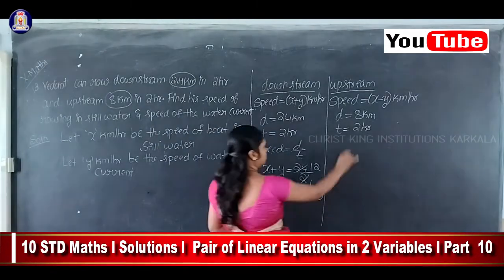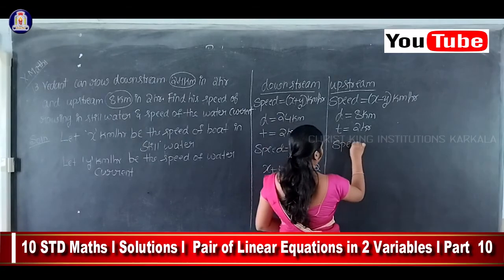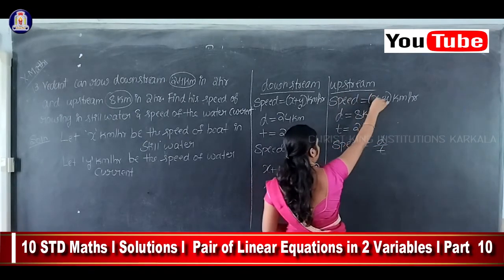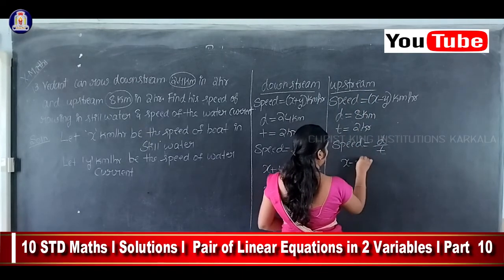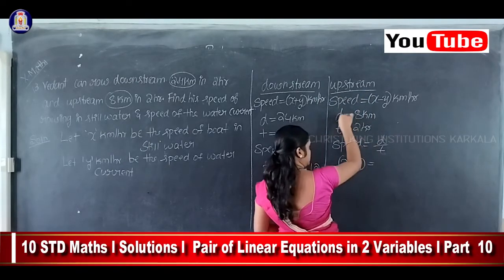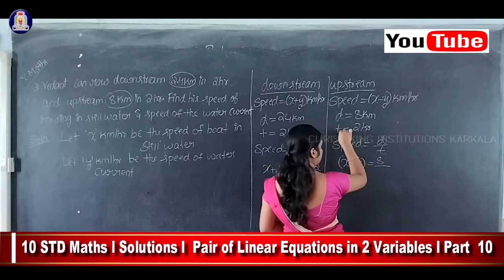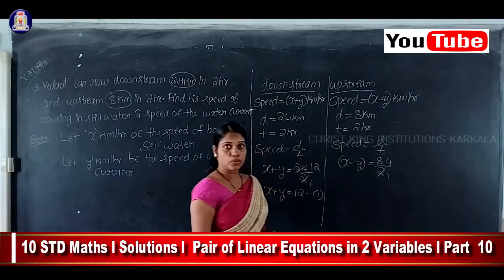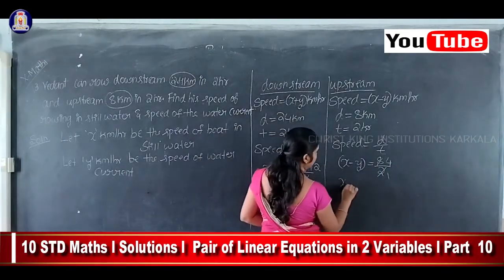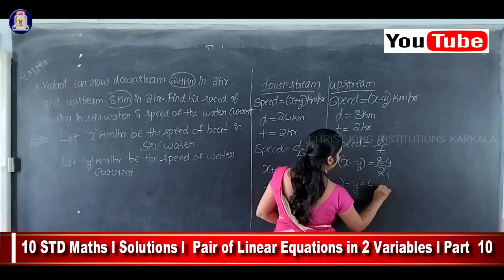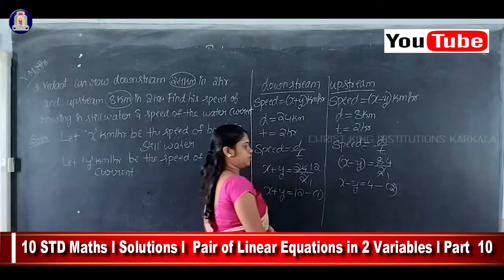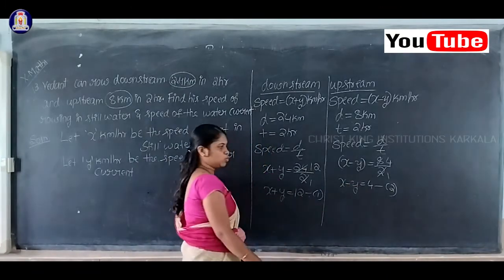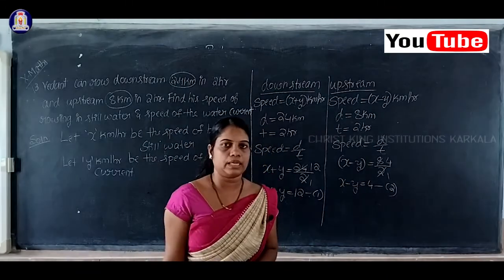In the same way here, we know that speed is equal to distance by time. Speed value is x minus y, distance is 8, time is 2. So 2 ones are 2, 2 4s are 8. Therefore I'll get x minus y is equal to 4. This is your equation number 2. See here, equation 1 and equation 2 are a pair of linear equations in 2 variables, isn't it?